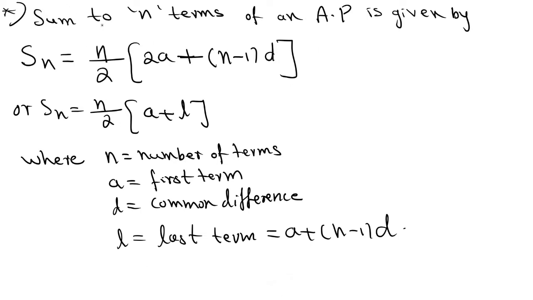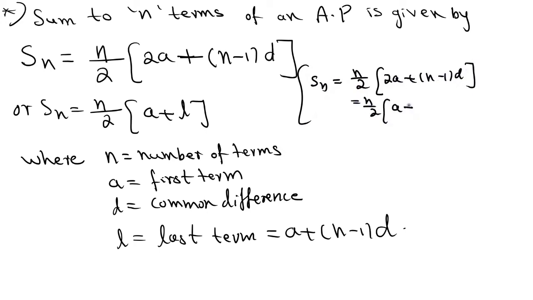Next formula: the sum to n terms of an AP is given by Sn = n/2 × (2a + (n − 1)d), or Sn = n/2 × (a + l). Why? Because we have the formula Sn = n/2 × (2a + (n − 1)d). You can write it as n/2 × (a + (a + (n − 1)d)).